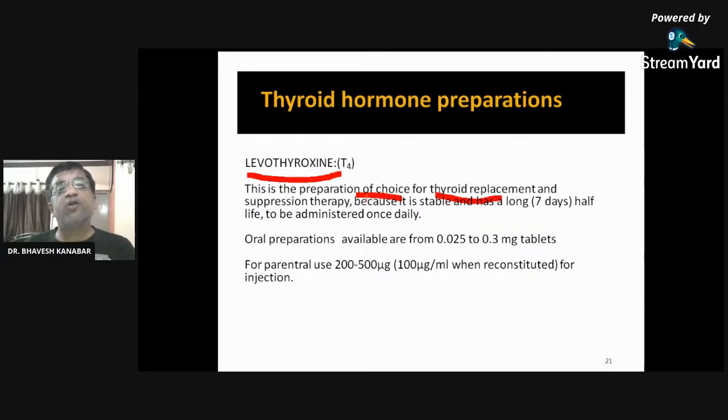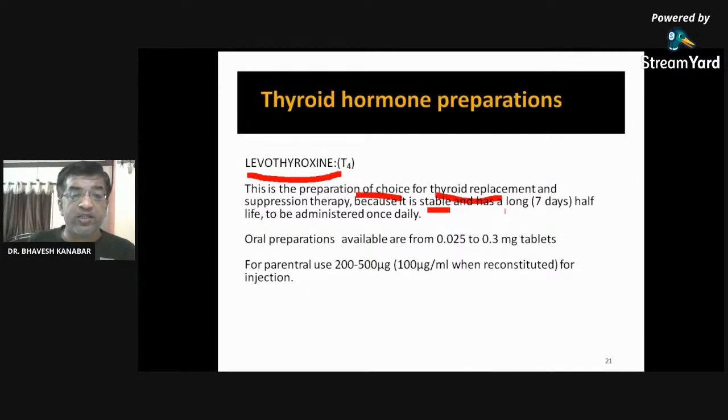Thyroid hormone is not produced enough in our body, so we are replacing it in the form of a drug. So it is thyroid replacement therapy. Remember that hormone replacement therapy means we are giving hormones in the form of drugs. That is always called hormone replacement therapy, like in the case of estrogen and progesterone also.